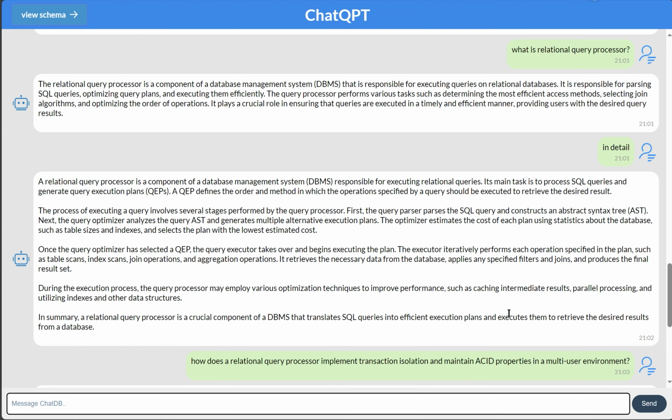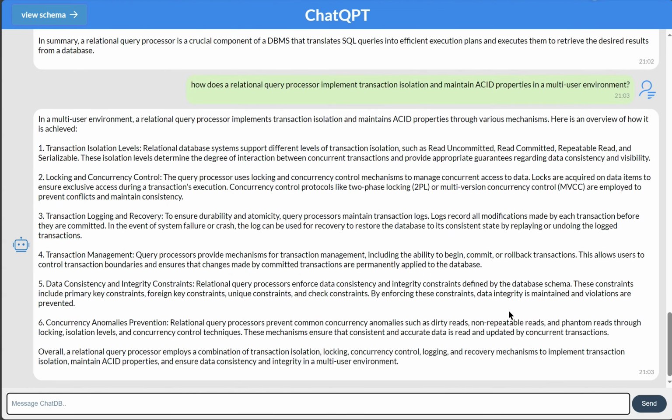As shown in the demonstration, ChatQPT provides support for multiple relational query processor education platforms. Instead of visiting other websites, users can learn about the relational query processor through ChatQPT alone. Users don't even have to know what relational query processor education platforms are available. They don't have to understand how to use these platforms and what services these platforms offer, which will save them a lot of time and effort. They just need to submit questions to ChatQPT and then spend more time on learning.